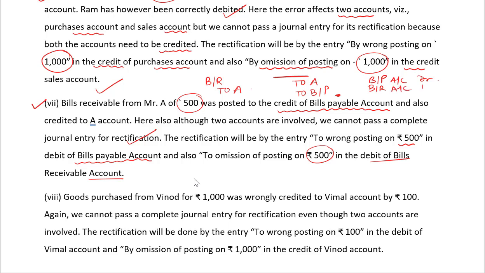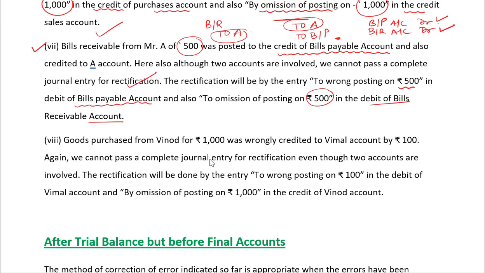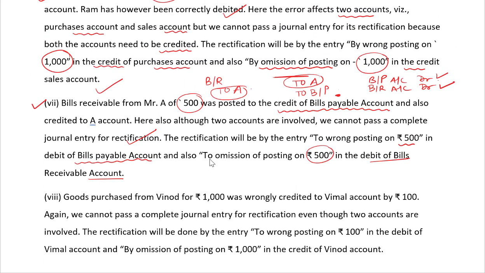We have omitted bills receivable account, so we will record bills receivable account over here. Bills payable is wrongly recorded on the credit side, so we have rectified it, cancelled it. To A should be there, to A is there, so no error is there. So this is the way this entry could be rectified. Students, I believe it is clear.